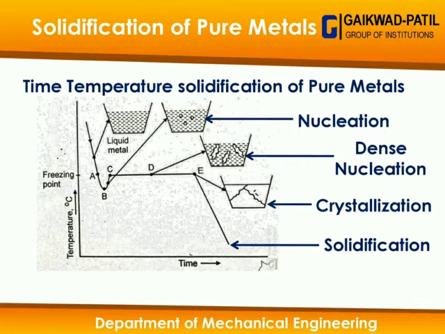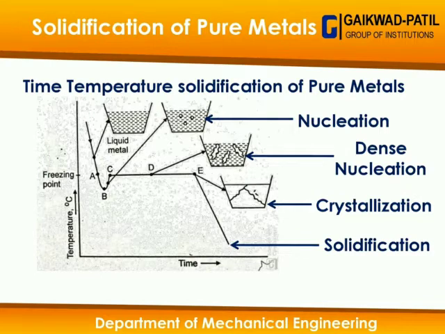This explains the different cooling rate of the molten metal. The different phases are the molten phase, nucleation phase, dense nucleation phase, crystallization phase and solidification phase. These phases occur sequentially, one after another.